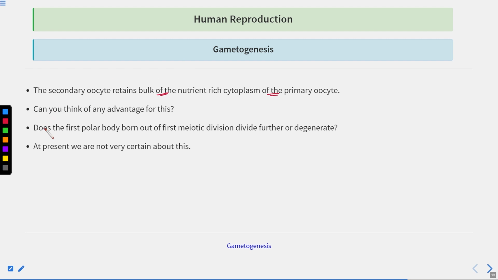Okay. Now, does the first polar body born out of the first meiotic division divide further or does it degenerate? So, this is the question they are asking. Clear? Now, you have to figure this out. What happens to the first polar body, which is formed by the first meiotic division? Does it divide or does it degenerate? Okay, so at present we are not very certain about this, so there is no answer for this question.